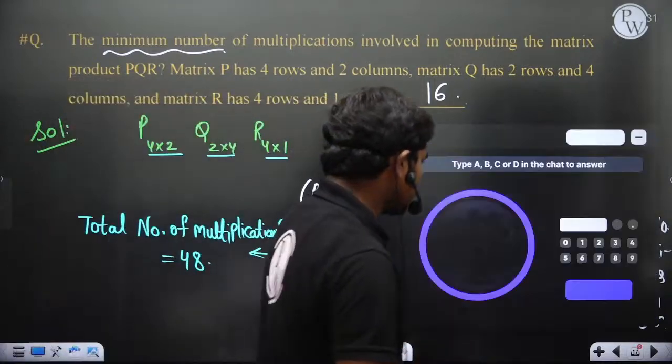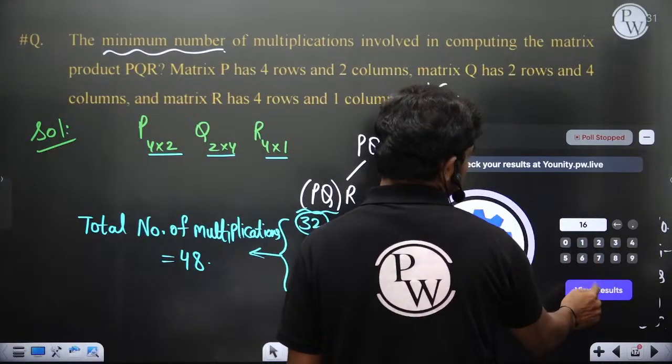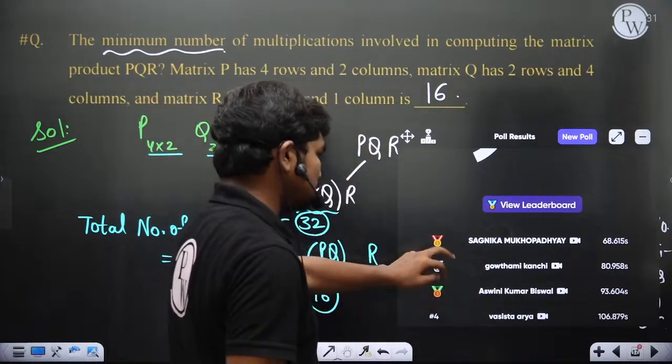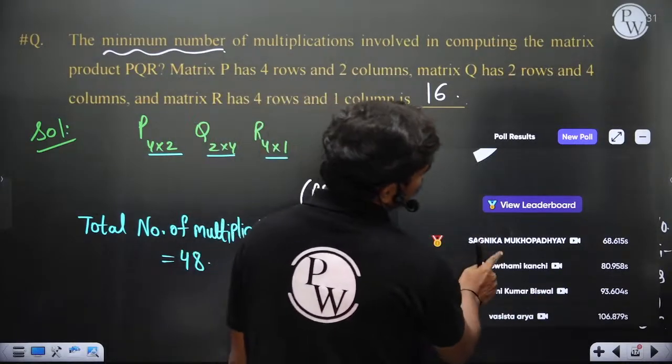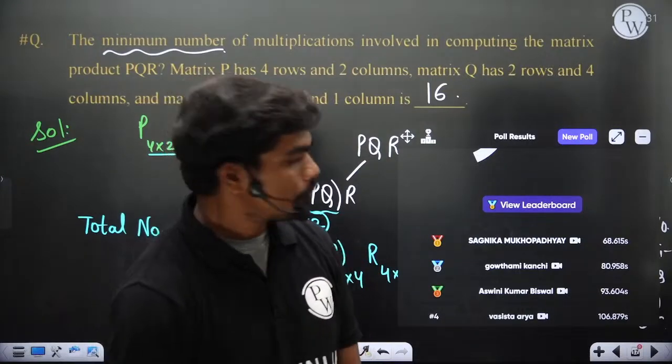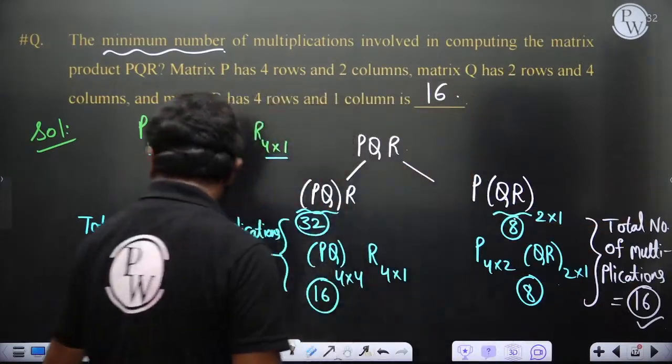Okay, so let's check the poll. 16, view results. Okay, 80% of you have done it right. Sagnika, Gautami, Ashwini Kumar, Vasishta, Arya. Good. Okay, so I think even after 120 seconds some of you might have done it, but it's good.